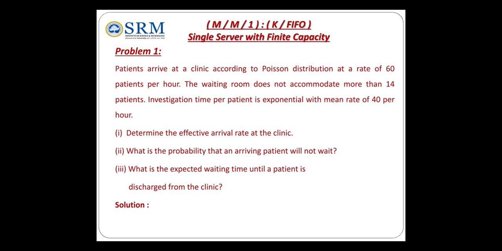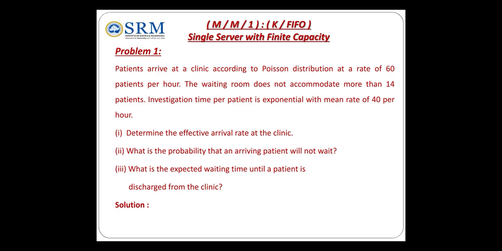First of all, after reading the problem, check whether the given problem is single server or multiple server. Here they mention that patients go to the doctor, so we assume that the doctor is a single server. Then we check the capacity level: is it finite or infinite capacity? Because the waiting room is allotted, only 14 patients are allowed in the waiting room. If more than 14 patients come for service, they are not allowed and wait outside. Therefore the waiting room is fixed, the capacity level is finite. Single server, finite capacity.